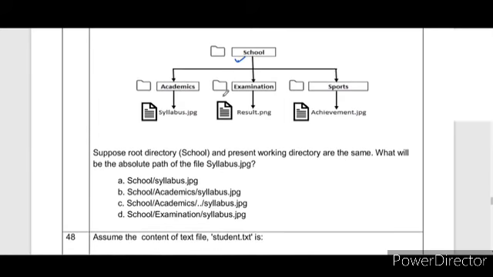The absolute path starts from the root directory, and the drive letter. Out of these options, school/syllabus.jpg is wrong, as there is no file directly under the school. School/academic/syllabus.jpg is correct. Here it will go back to the parent directory. This is a mixture of relative and absolute, but this is wrong. Then we have school examination syllabus. The syllabus file is under academic, so this is also wrong. The correct option is B.